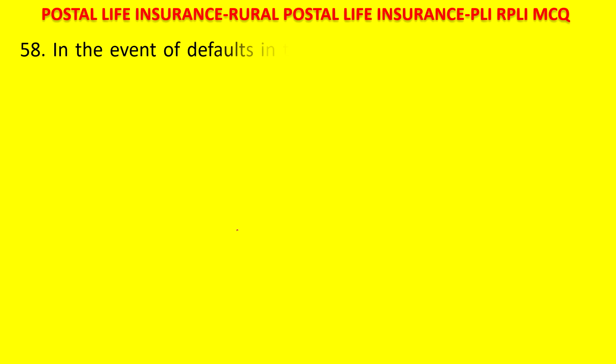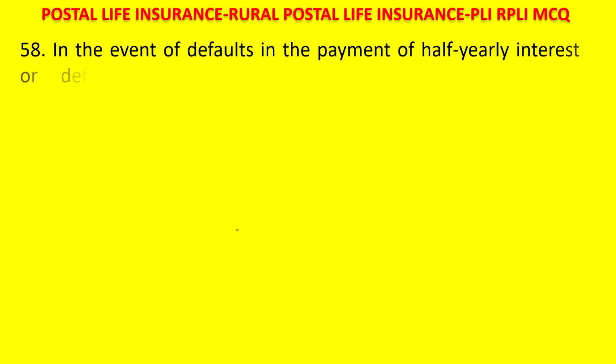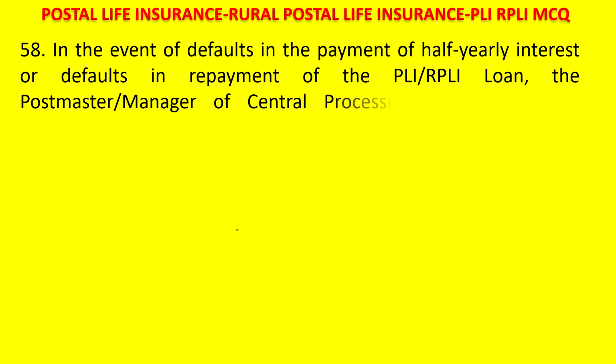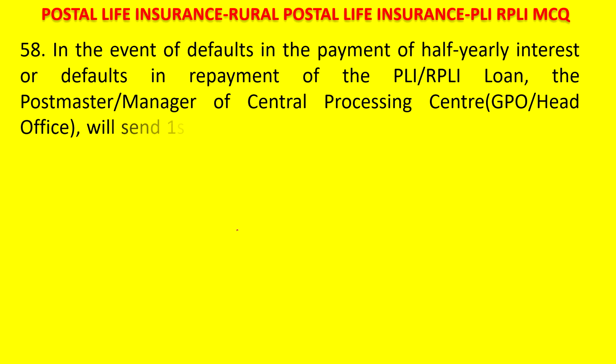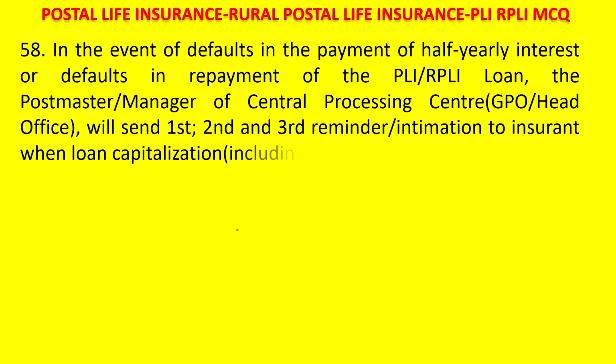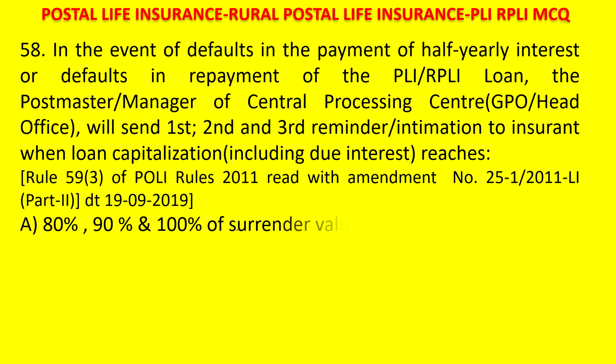Next question. In the event of defaults in the payment of half yearly interest or defaults in repayment of PLI loan, that means whenever the loan is given and half yearly defaults are there, the postmaster or manager of the central processing center, either a general post office or head post office, will send first, second and third reminder or intimation to the insurant when loan capitalization including due interest reaches: A. 80, 90 and 100 of surrender value respectively.